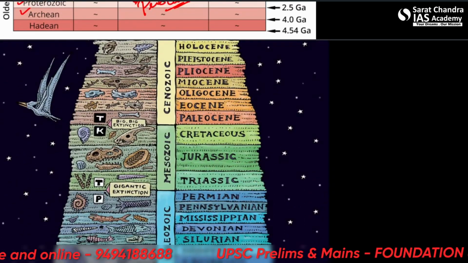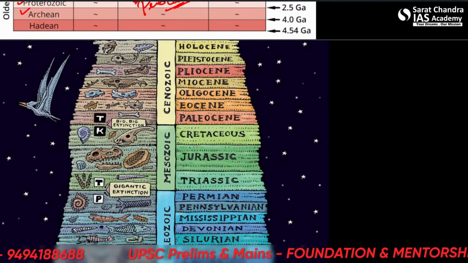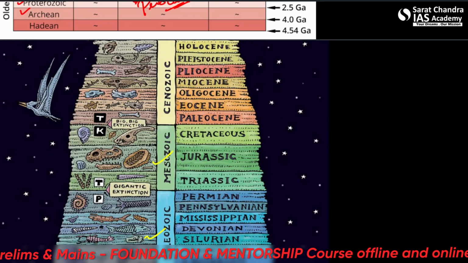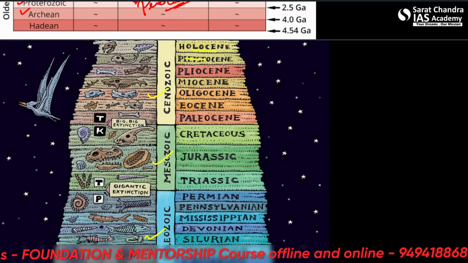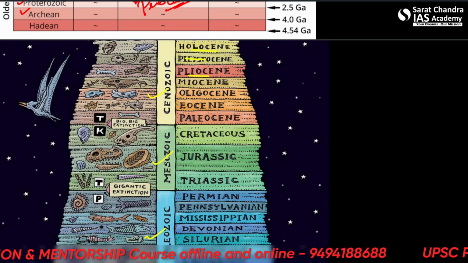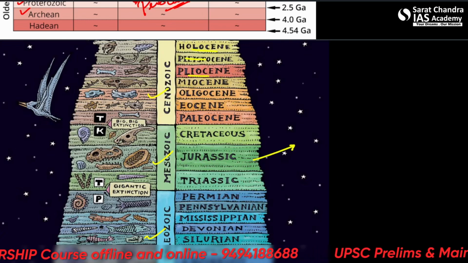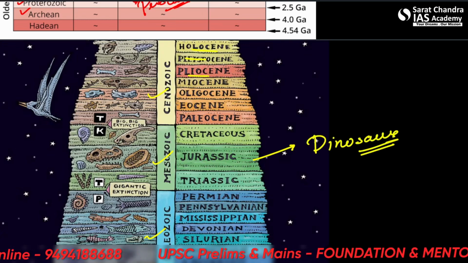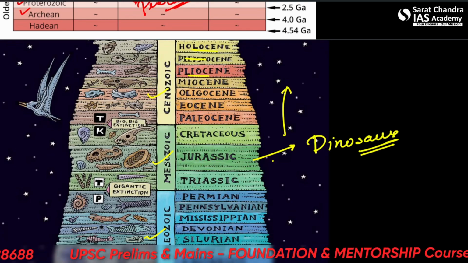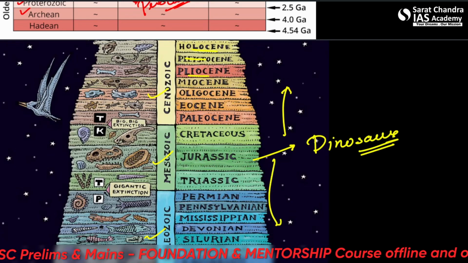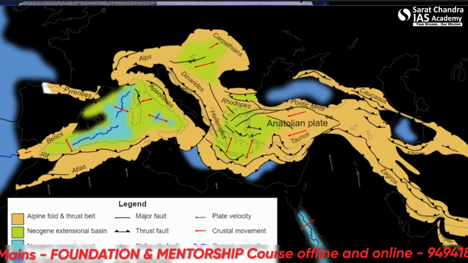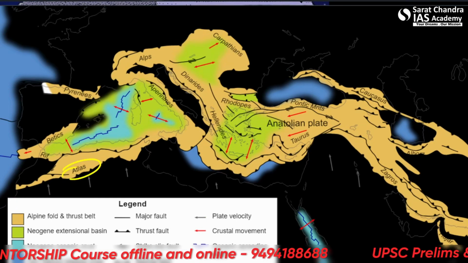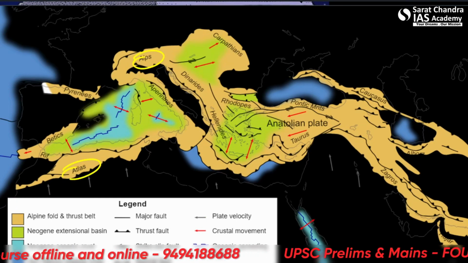Okay. We see this sort of thing also. Just the 3 eras. This is Paleozoic, Mesozoic and Cenozoic. Then there is Holocene, Pleistocene, Pliocene. You can read about this. You can take this as a reference because this is most famous when dinosaurs were there. Alright, and further from this you can read, and below this you can learn. Alright, so when we talk about the mountains, some orogenic movements can be seen here. You can see the Atlas mountains, the Alps, their formation.